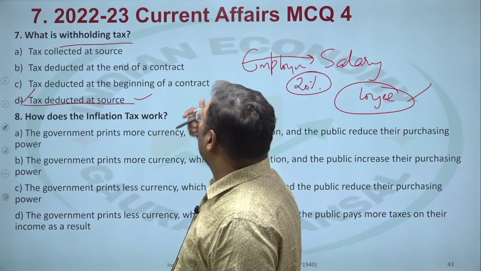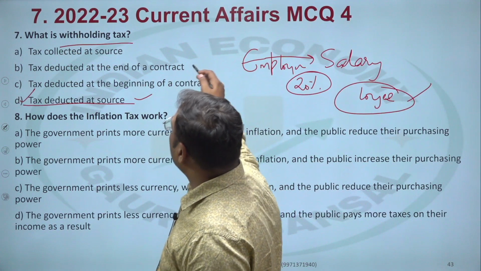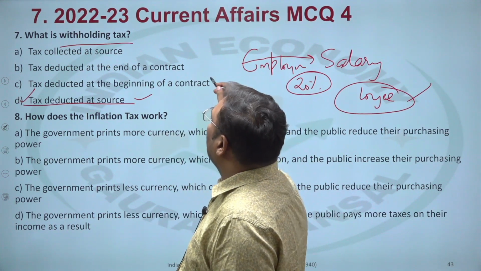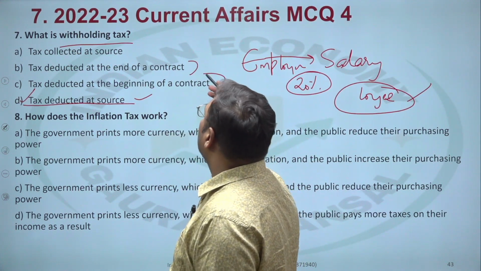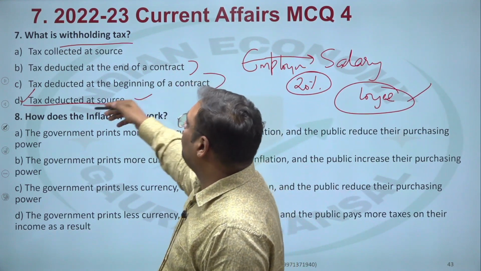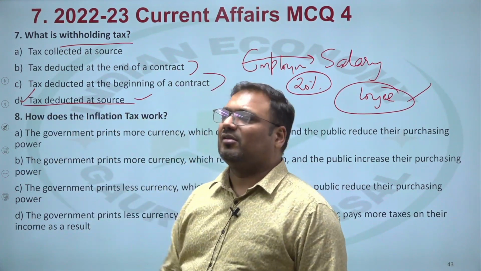Tax deducted at the end of contract, tax deducted at the beginning of a contract. None of these are necessary. It can be either of them. But D is the best answer here.